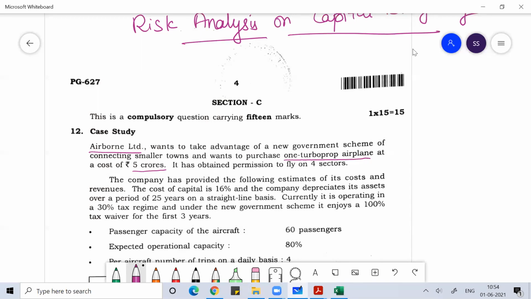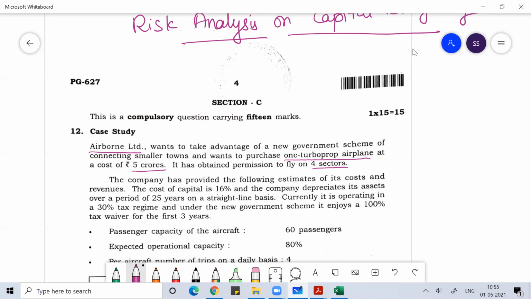5 crore means 50 million, and 5 crore is equal to 500 lakh. 1 crore means 100 lakh. The company has obtained permission to fly on 4 sectors. Now the company has provided the following estimate of its cost and revenue.